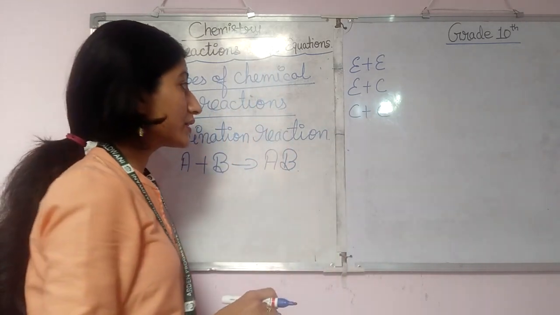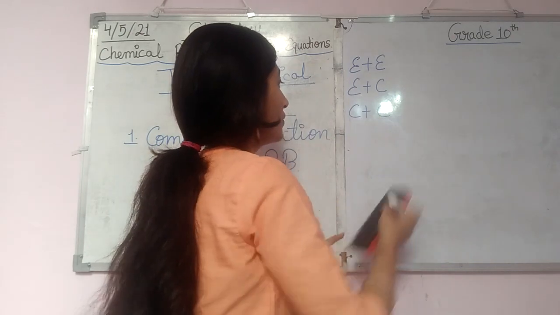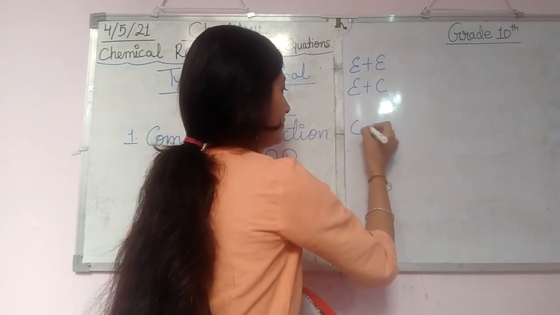Okay, I hope it is clear. This is not visible, no problem, I'll write here C plus C.